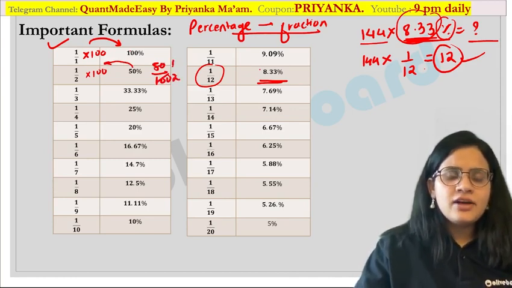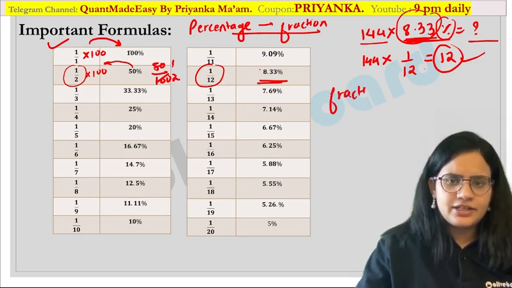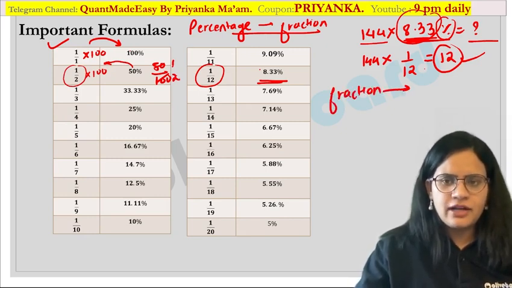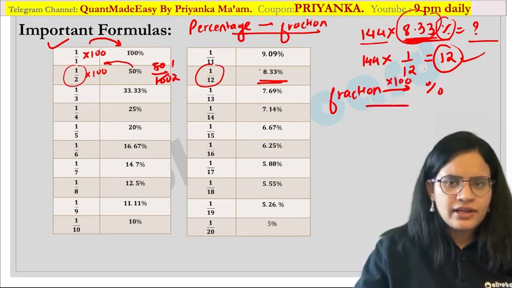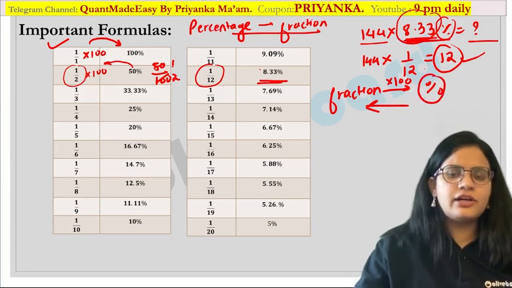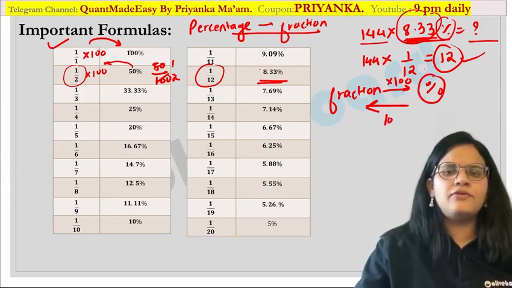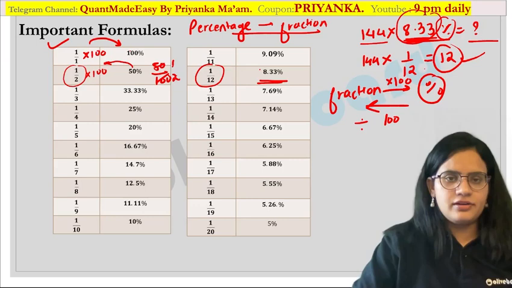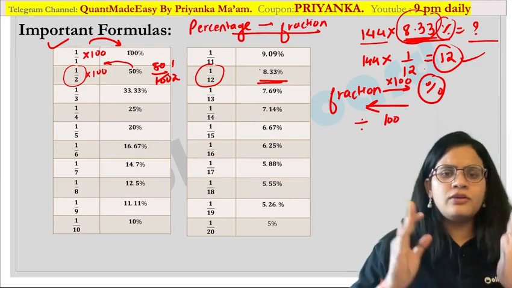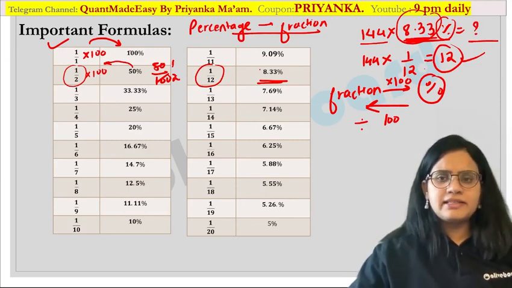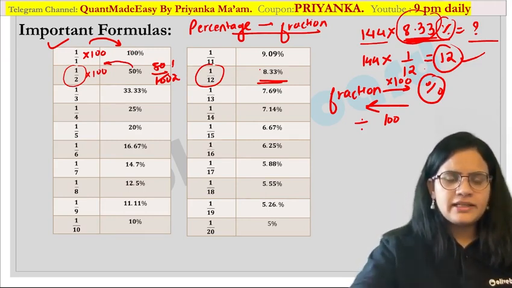That means when you are converting your fractional value into percentage, you have to multiply by 100. Are you getting it? And when you are going in reverse, that is, converting a percentage value into a fraction, you have to divide by 100. Are you getting my point? Everybody is getting my point. So it is a simple concept, how to convert a fractional value into a percentage value. I hope it is clear.